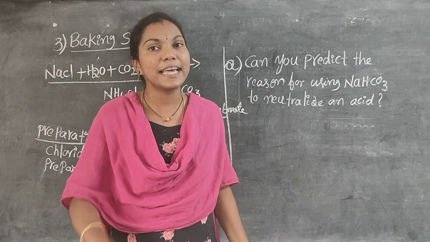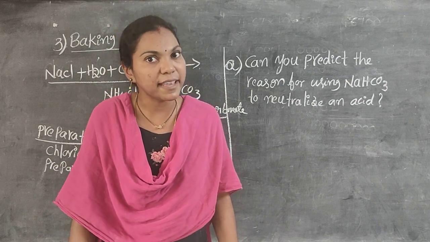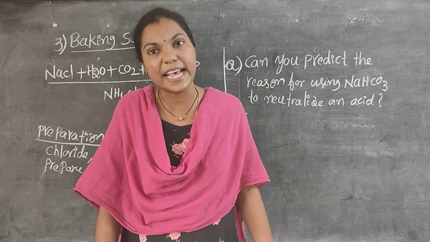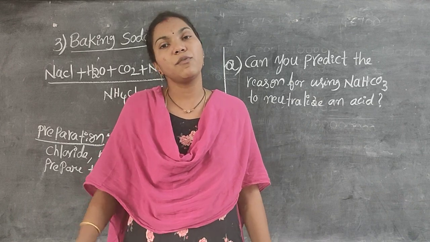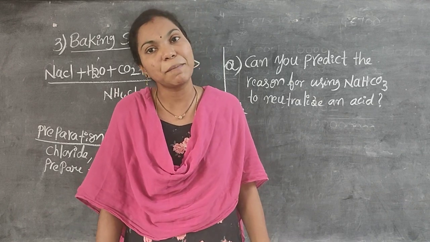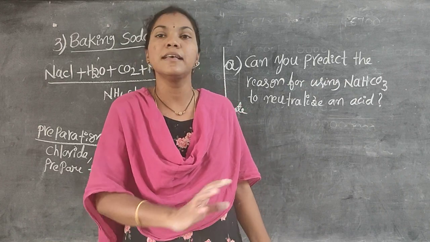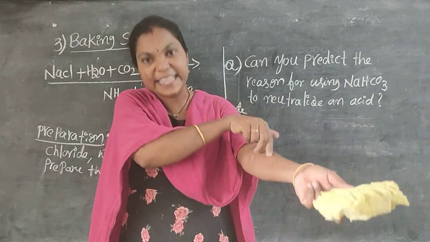The acid is methanoic acid. The ant sting consists of methanoic acid. Not only ants, wasp stings also contain methanoic acid; when a wasp bites, it also injects methanoic acid into our body or skin.